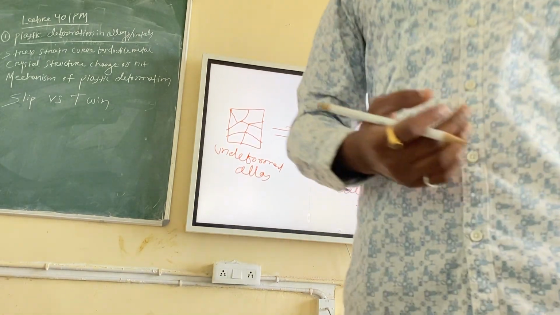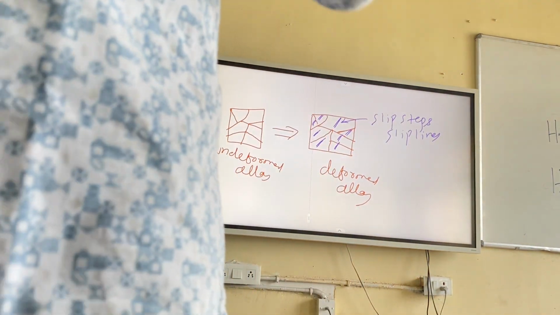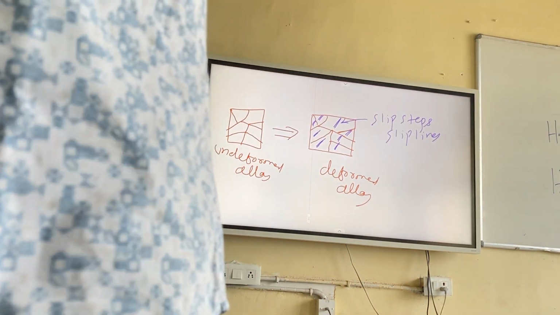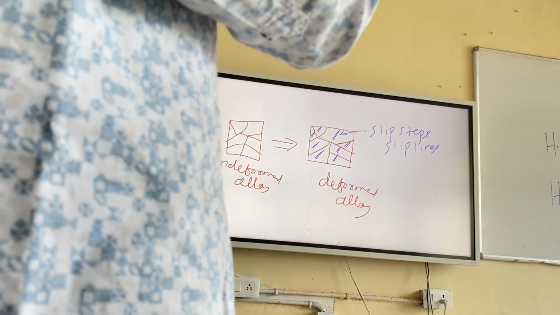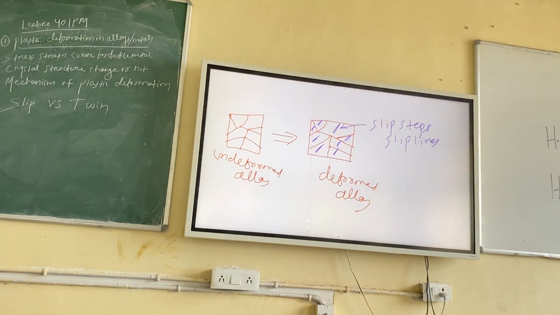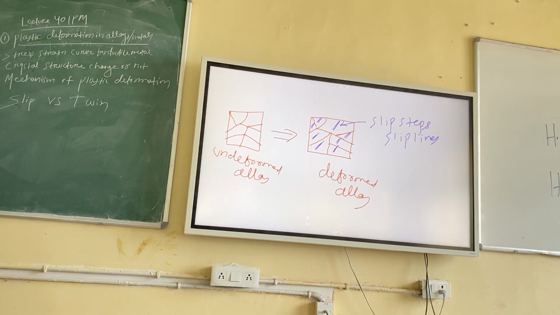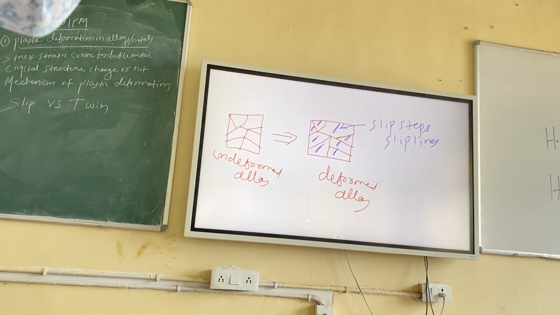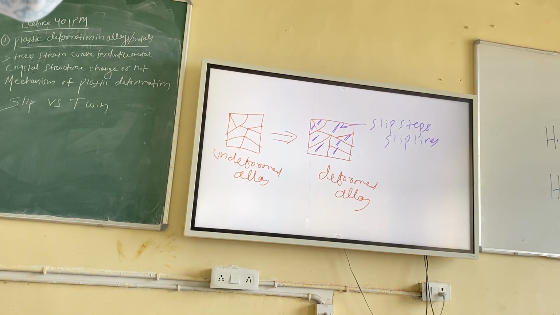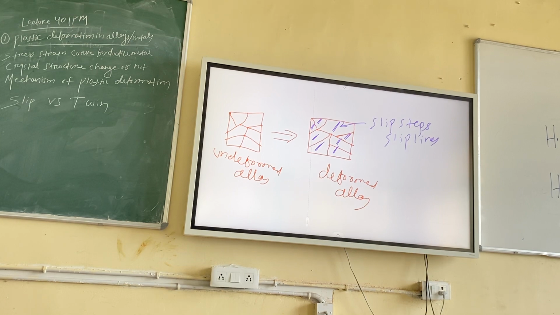You can try it. What can be done? You take an alloy first. You polish it completely. You take the image through an optical microscope. You will get grains and grain boundaries, right? Then you take the same alloy, and after polishing you deform it, but only slightly. If you deform it more, then you cannot see those things. You can go for 2% reduction. Reduction means the initial thickness is reduced by only 2%, right?